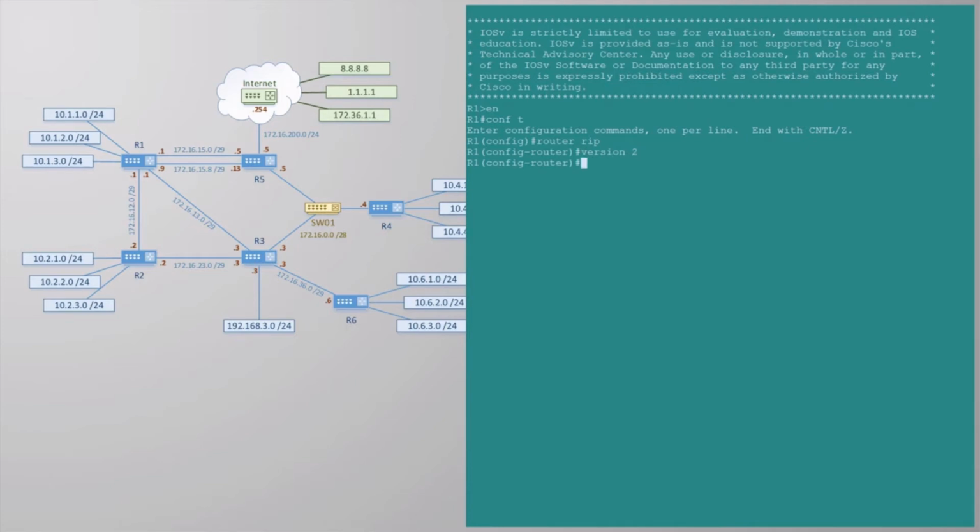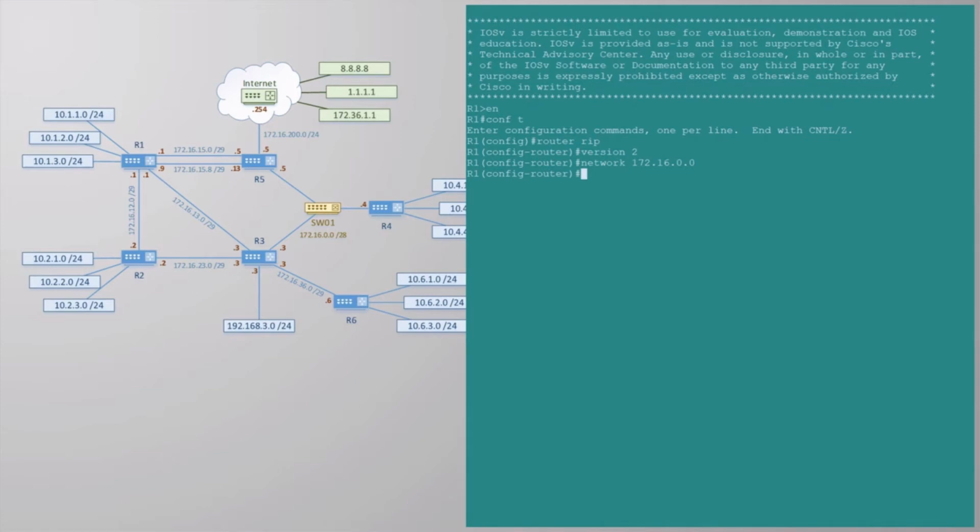Remember that we can use RIP version 1 and RIP version 2. RIP v1 should never be used anymore, so this command forces us to use RIP v2 only. Our next step is to use the network statement. This is sometimes misunderstood, so I suggest paying attention to this one.